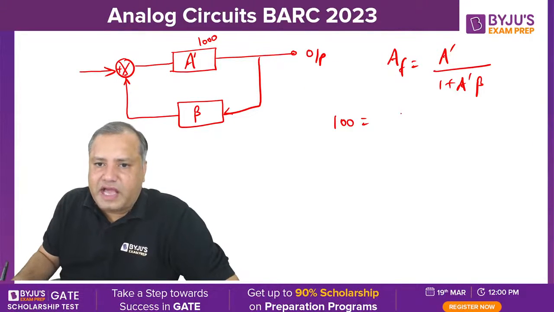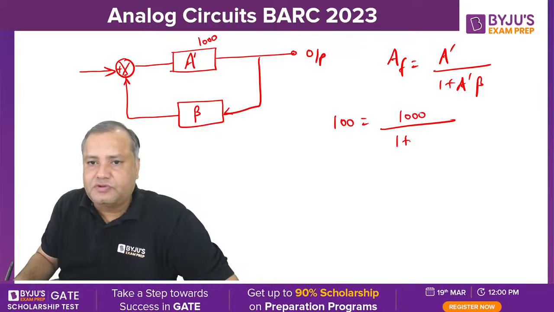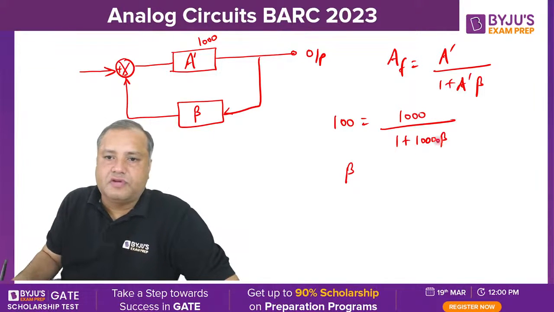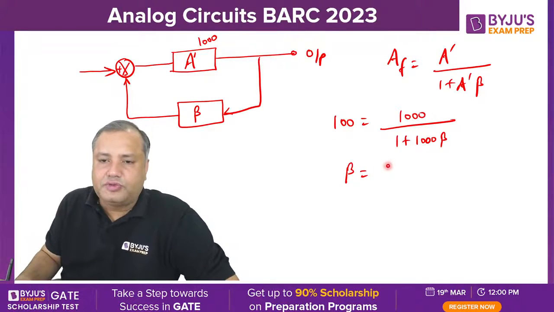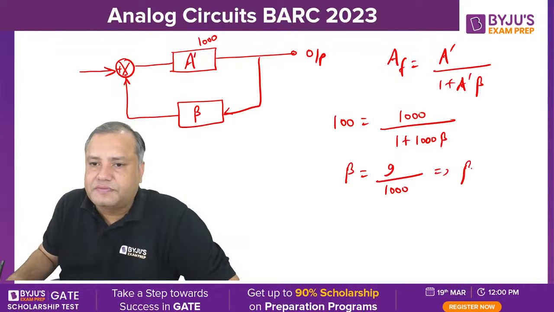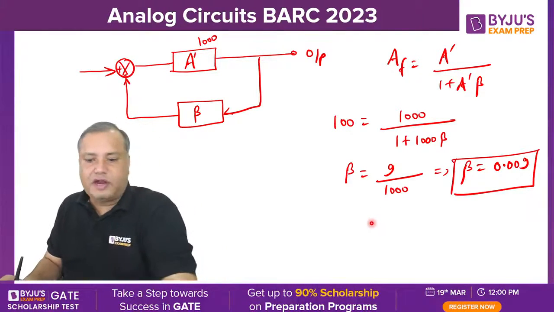A dash is 1000, that is open loop gain. This is the net gain of the cascading of 3 open loop stages. 1 plus 1000 beta. So students, you need to solve this. What will you get? You will get beta. Beta will be 9 upon 1000, the zeros cancelled. All my dear students, beta is 0.009. Comfortable? So with this value of beta, we are going to proceed.